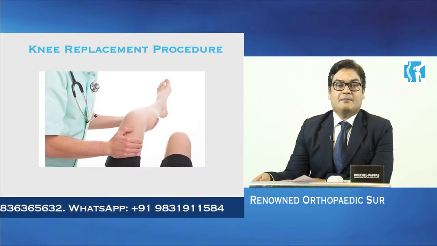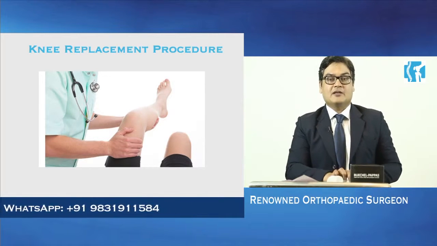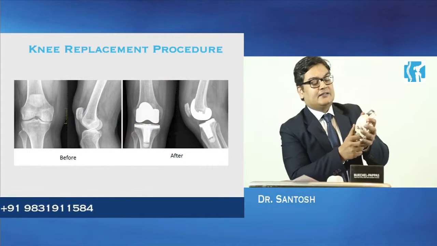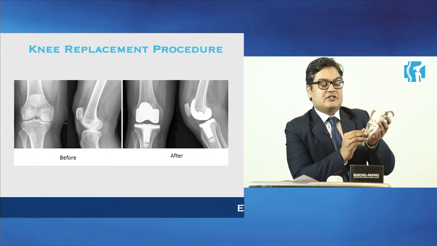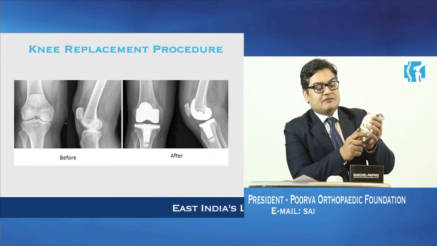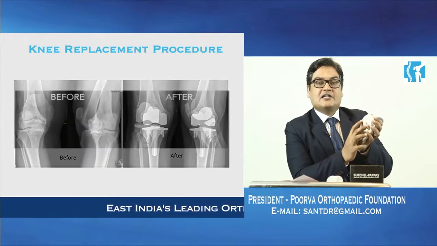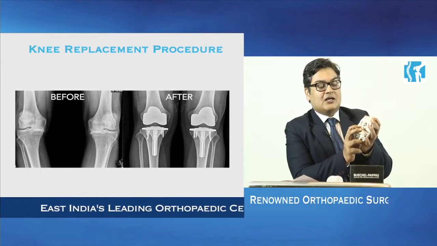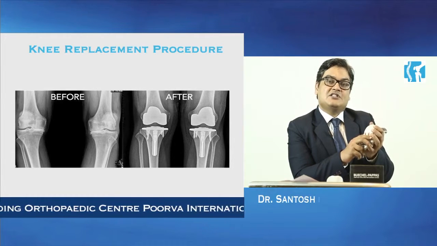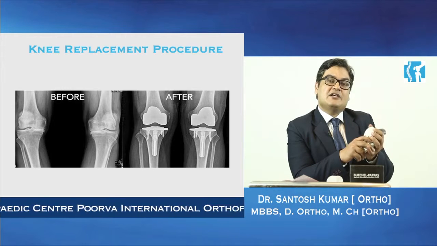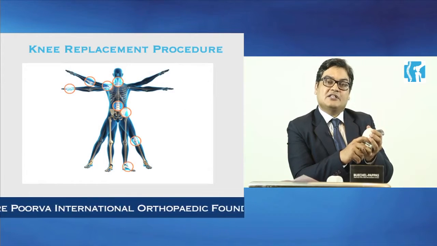To understand what knee replacement means, I would show you this model. This is our knee joint, and this is comprised of thigh bone, which is known as femur, and the shin bone, which is known as tibia. At the junction of these two bones is a cushion called cartilage. This cartilage wears out the way our car tires wear out. This causes pain, stiffness, swelling, and instability and deformity, that is bending of the knee.